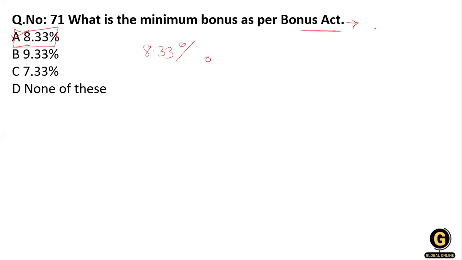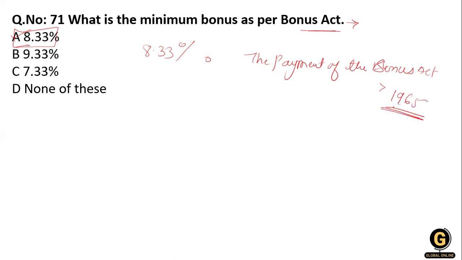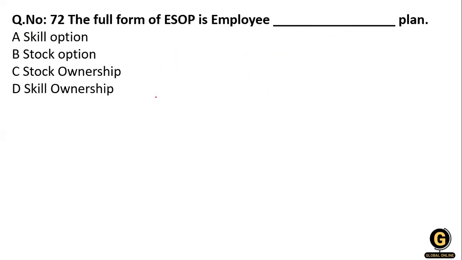It is the Payment of Bonus Act, from 1965, and it provides a minimum bonus of 8.33% of wages. Clear? Of wages.